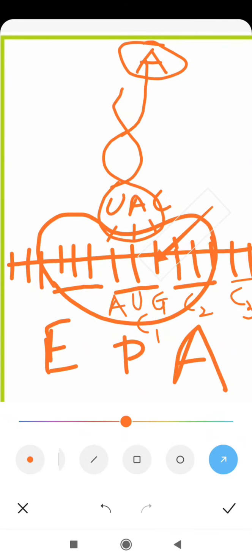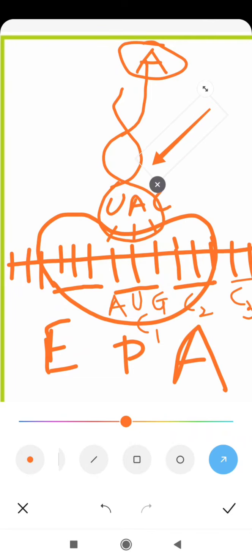Okay. This is exceptional. All other tRNA molecules will be coming at the A site. So you can remember A for attachment. All new tRNA molecules will come at the A site, at this codon, with the exception of only the first one. The first tRNA lands at the P site. All the rest will land at the A site.